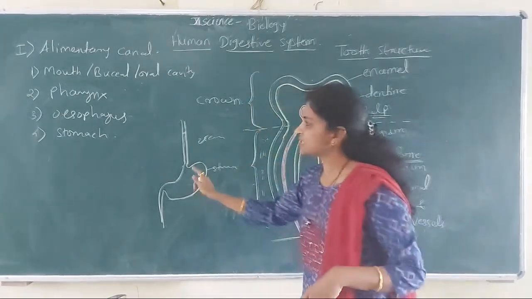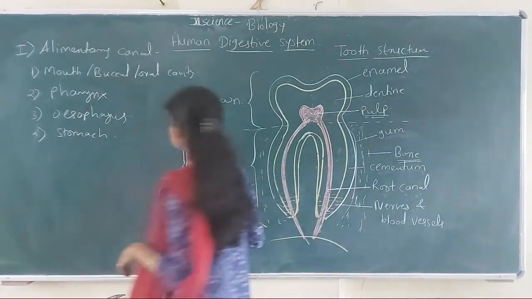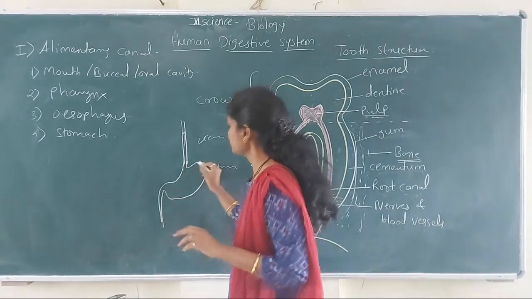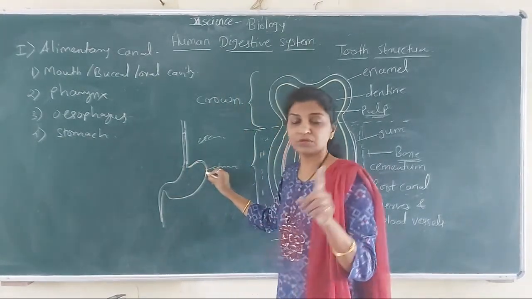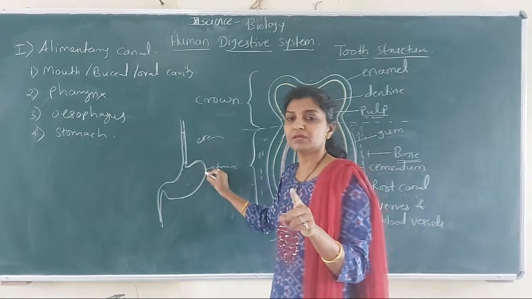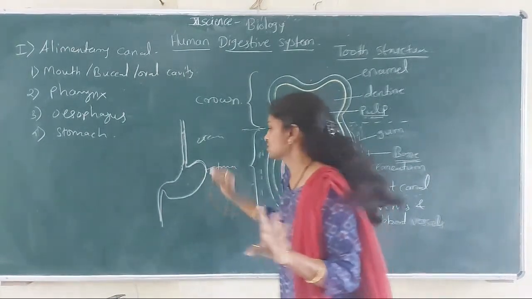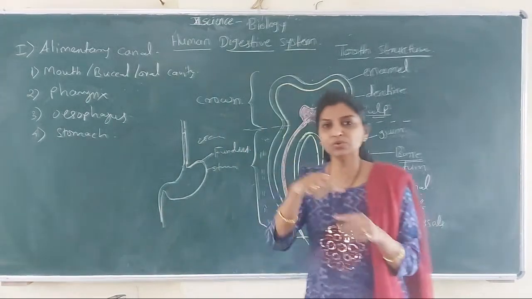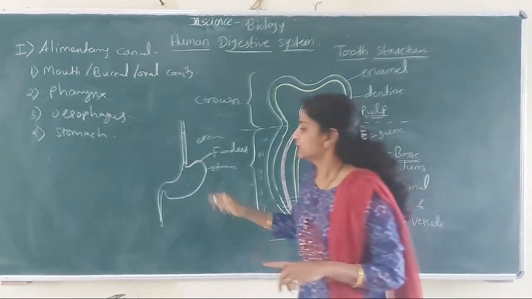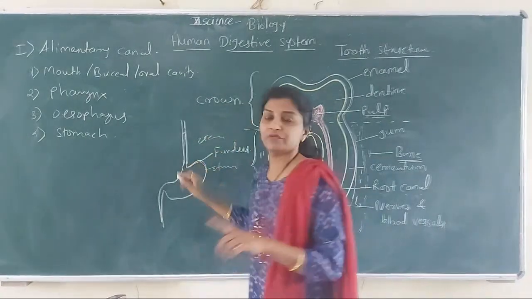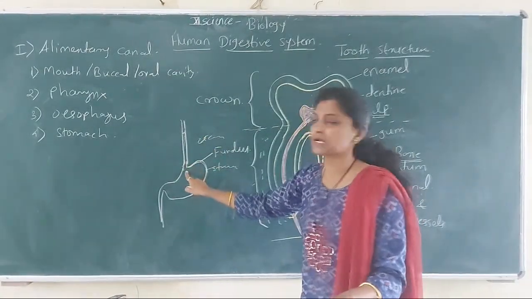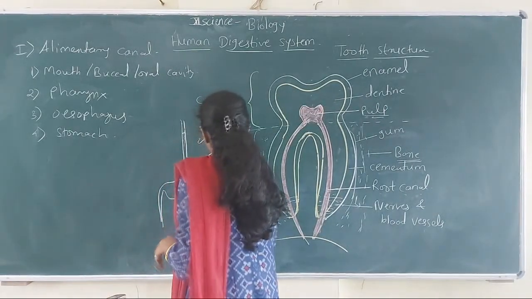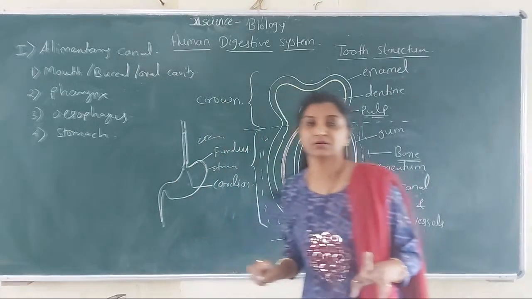Okay, so the next part is the stomach, which is divided into four parts. The first part, this dome-shaped part, is called the fundus. Then the point where the esophagus is attached is called the cardiac stomach, cardia or cardiac.